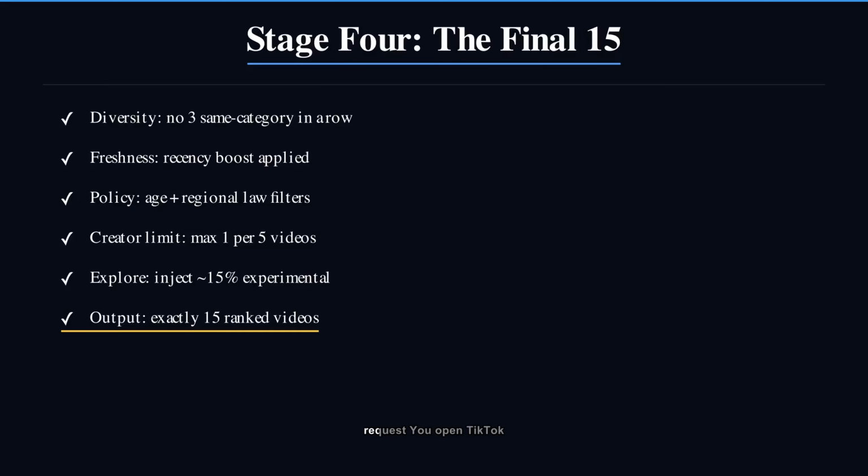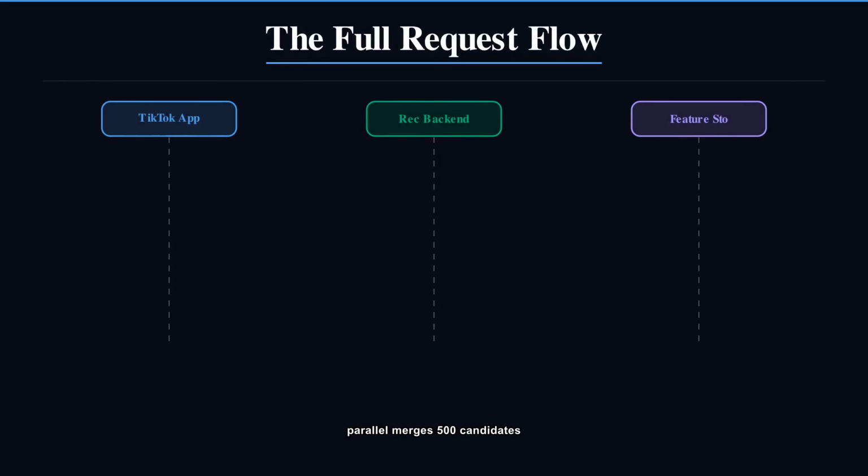Let us run through a complete request. You open TikTok. The client sends device metadata and your session token to the recommendation backend. The backend initializes your session context, fires all recall channels in parallel, merges 500 candidates, runs the pre-ranker, runs the GPU ranker, runs re-ranking, and returns 15 videos, all before your thumb has finished swiping. That entire sequence happens in under 200 milliseconds.